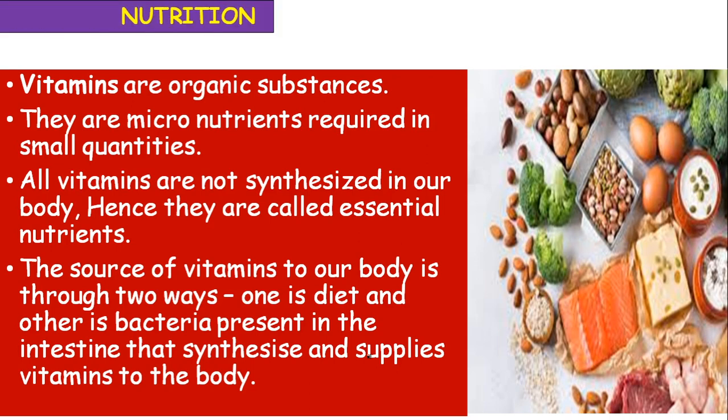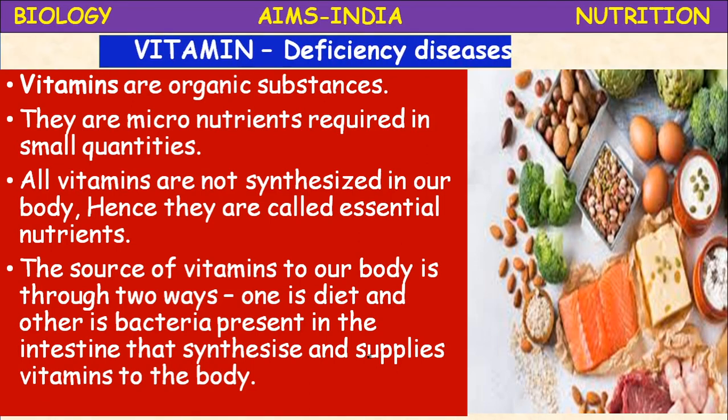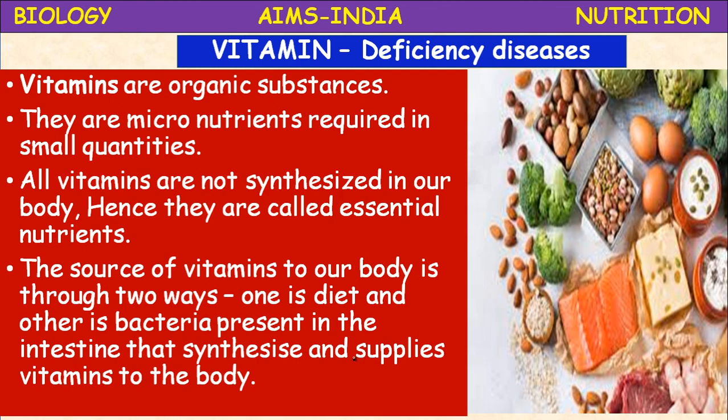Next, vitamins. Vitamins and vitamin deficiency diseases. What are vitamins? Vitamins are organic substances. They are micronutrients because they are required in very small quantities. That's why they are called micronutrients. All vitamins are not synthesized in our body, hence they are also called essential nutrients.